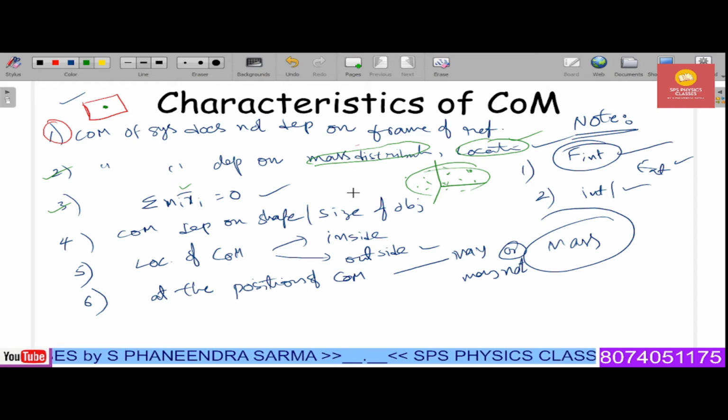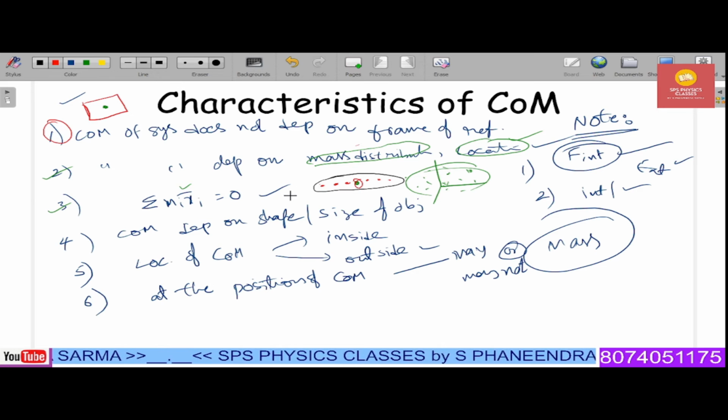Next one is, the algebraic sum of moments is going to be 0. I'm taking it in the form of vectors. Let me explain. For example, consider a lamina like this, and this is the location of the center of mass. Now I am considering different points at R1, R2, R3 on the left side and R1, R2, R3 on the right side. Whatever masses are at these locations, the same masses are there. When you take the left side as negative and the right side as positive with respect to the center of mass, the algebraic sum of linear moments will be 0.